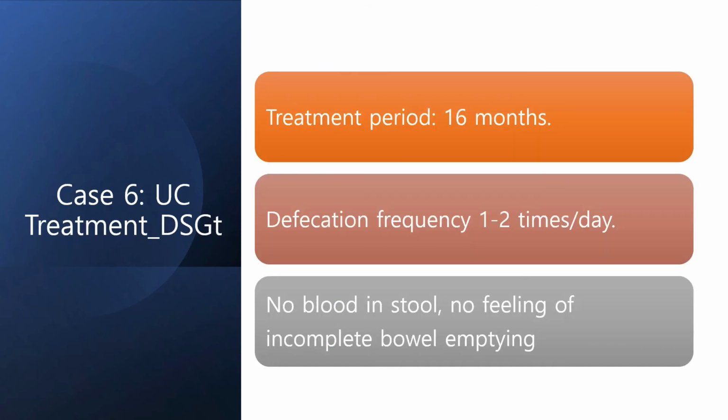According to his symptoms, I classified him into large intestine type and prescribed 대승기탕. He took 대승기탕 for 16 months. In May 2015, he reduced defecation frequency to 1 to 2 times in a day. No bleeding, no feeling of incomplete bowel emptying.